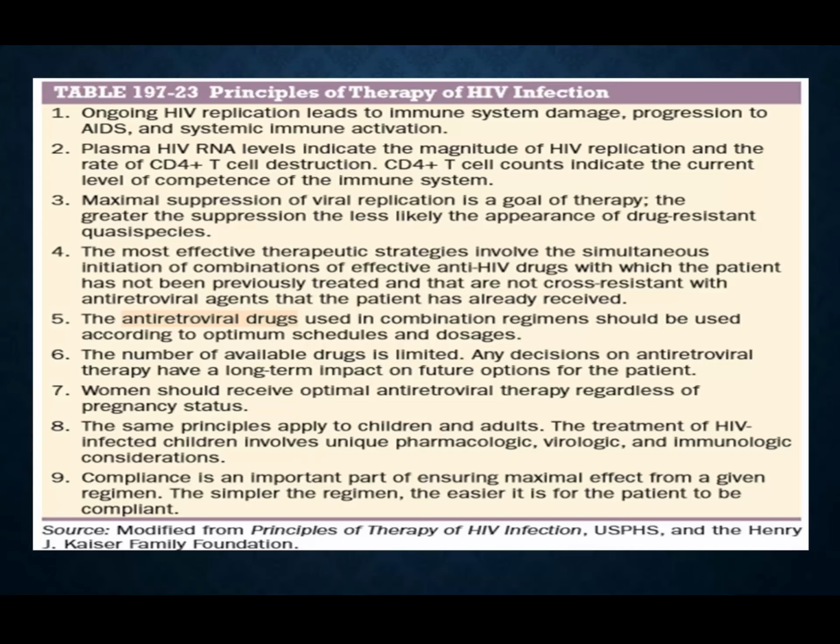That means the CD4 T cell count indicates the current level of competence of the immune system, and mostly you will see it vary from 200 to 500, and in severe cases it is even less than 50. If it is less than 200, you have to follow the treatment guidelines which I have mentioned before, the HAART therapy, and you have to start this therapy in this group of patients. The maximal suppression of viral replication is a goal of therapy.